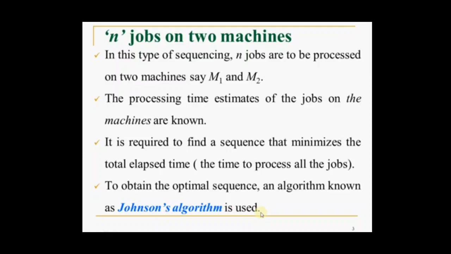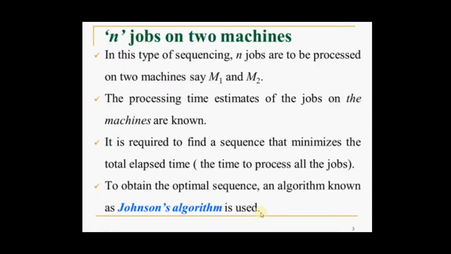In this type of sequencing, there are n jobs to be processed on two machines. Let us consider M1 and M2. The processing time estimates of the jobs on the machines are known. As I told you, there are a number of jobs, maybe 4 jobs or 5 jobs, but the machineries used are 2 machines. There may be a shaping machine or a drilling machine. Both machineries are used.